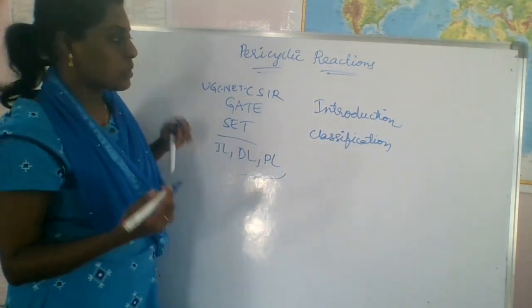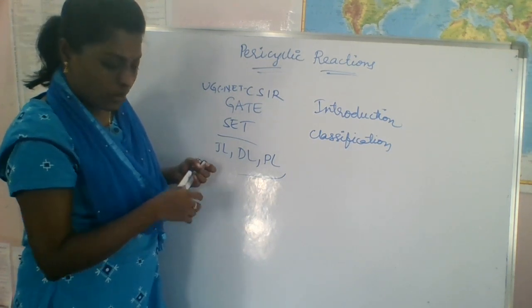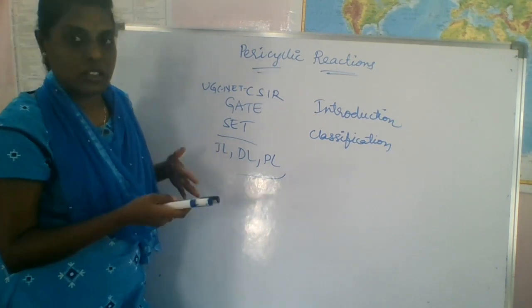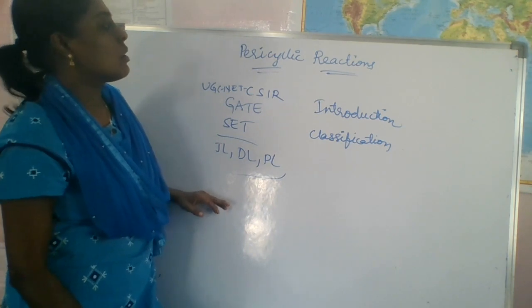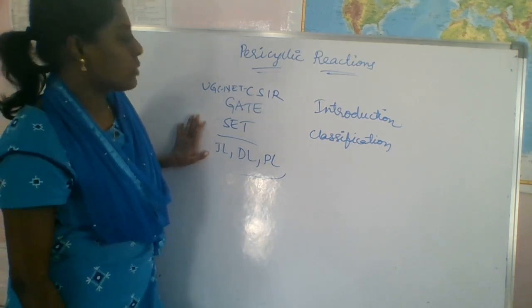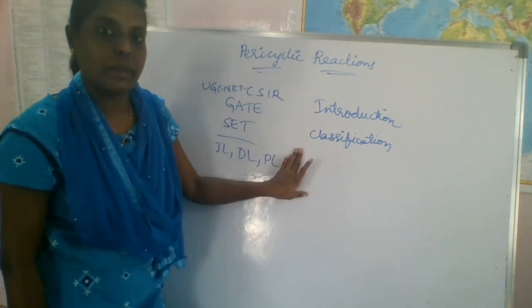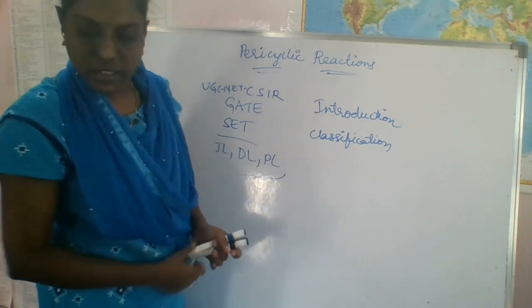If it is possible, I will also explain the orbital states, since many orbitals are involved. So today I want to explain the introduction and the classification of pericyclic reactions. Let's see what the introduction is.